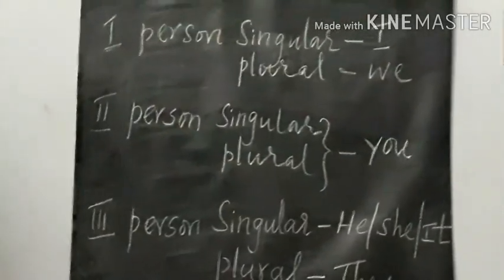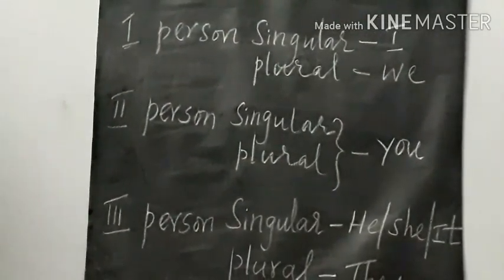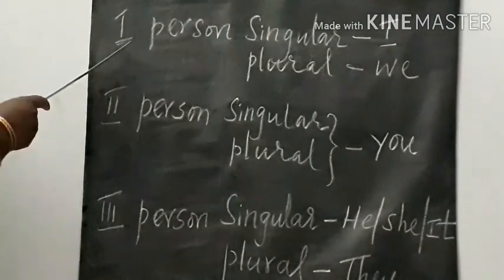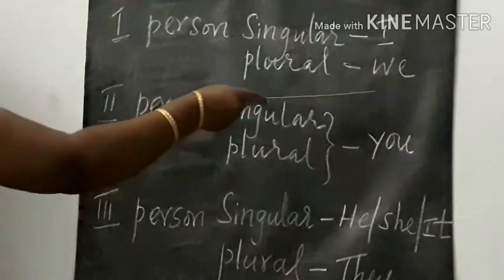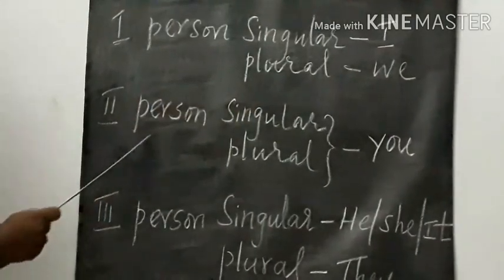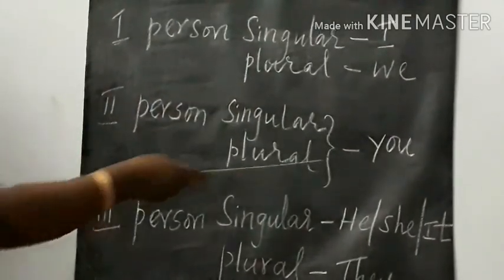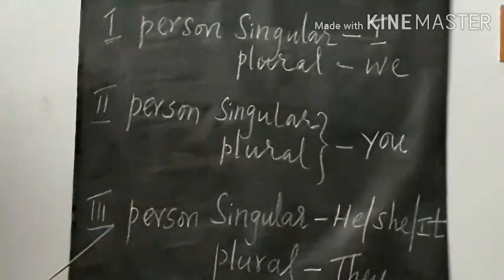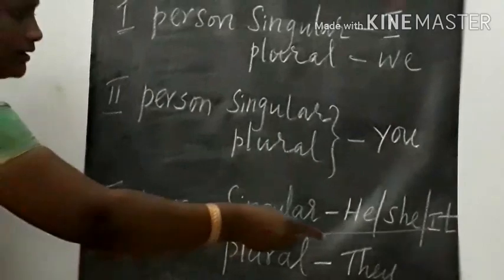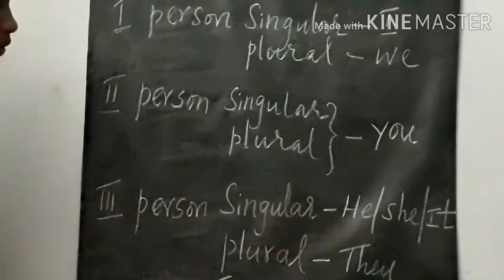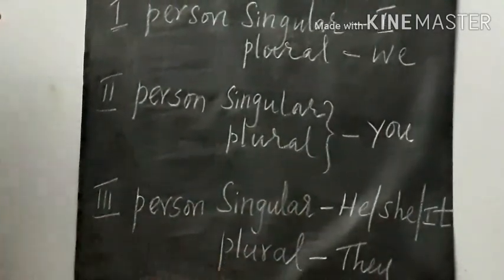So before we discuss the tenses, let us recall the pronouns. The first person singular, I. The plural is we. The second person singular and plural is you. The third person singular, he, she, it. Plural, they.